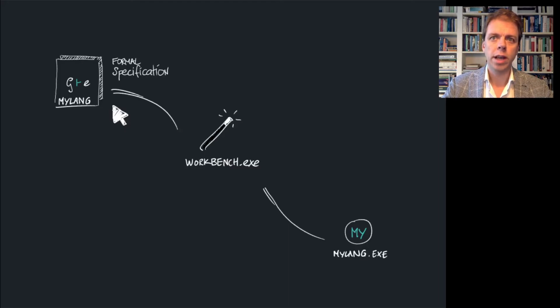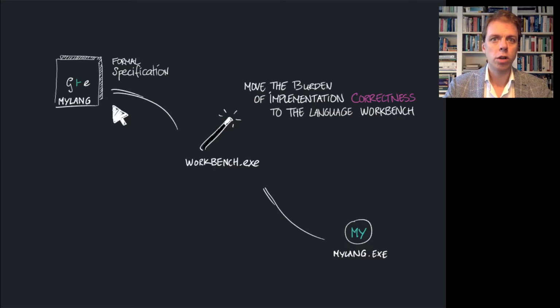Manually implementing languages is often a time-consuming and error-prone task. In an ideal world, we would not have to implement languages ourselves anymore. Instead, we write formal language specifications from which the language implementation is derived by tools such as language workbenches. Importantly, this moves the burden of proving correctness of the implementation from the individual languages to the language workbench.